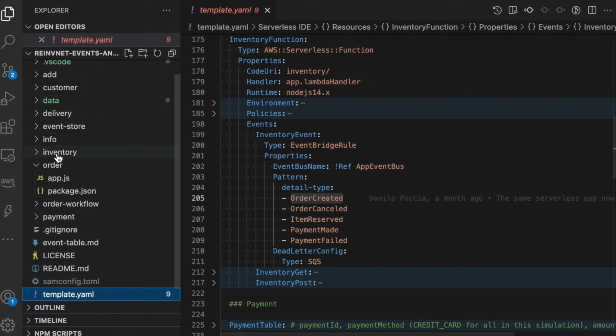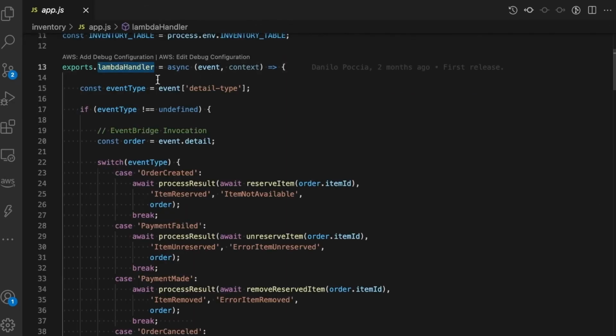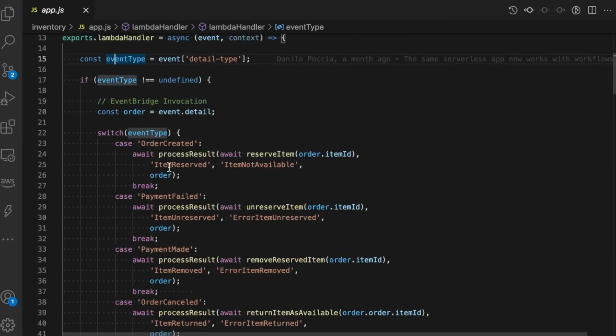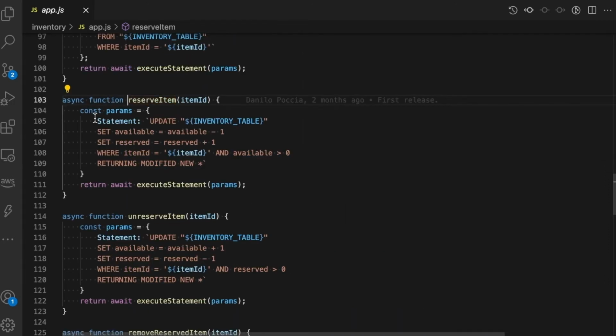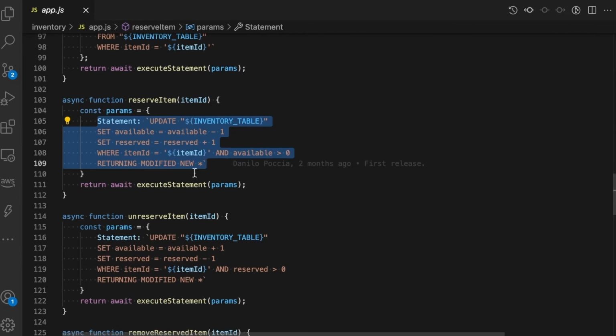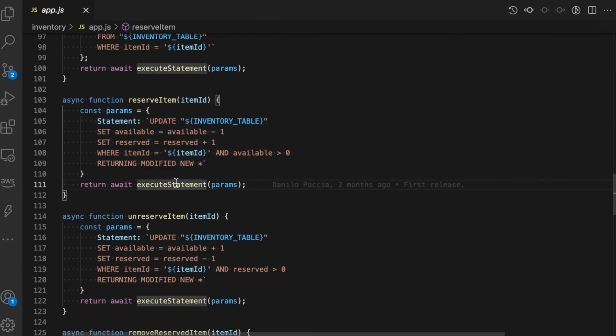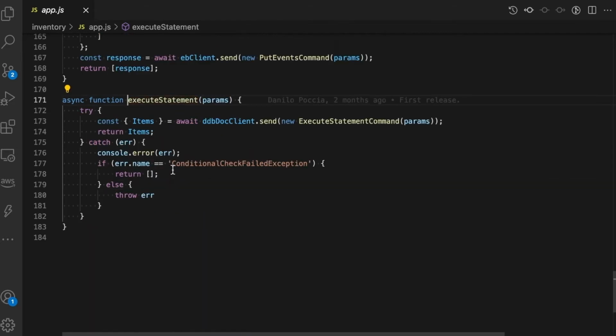Then we go to the code of the inventory, and we can see that if the event is of the type order created, then we are going to reserve an item. Reserve item is just using a particular statement in DynamoDB. As Danilo explained already, you can use SQL in DynamoDB. Here we are just updating the availability of this item, marking that one item is reserved, and executing that statement in the DynamoDB database.